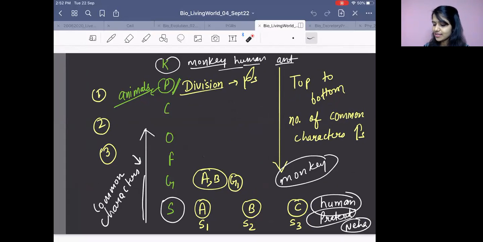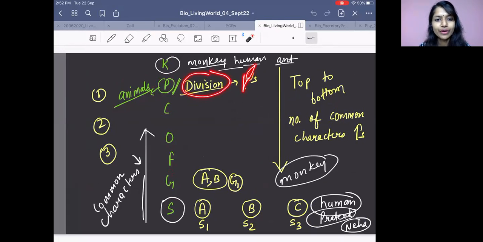I have species, genus, family, order, class, phylum, kingdom. The term phylum is used for animals, and for plants we use the term division.